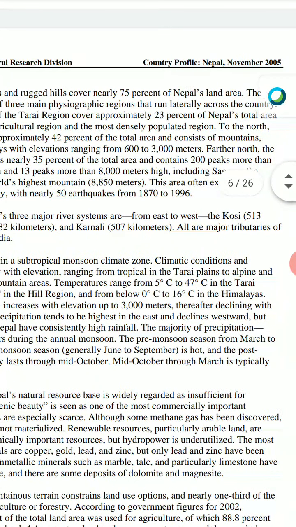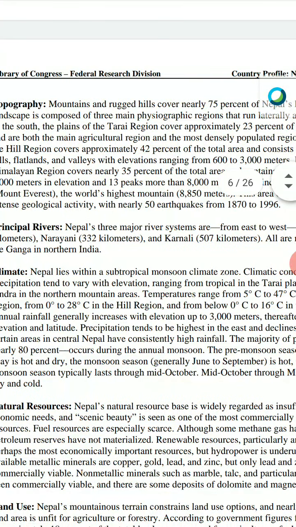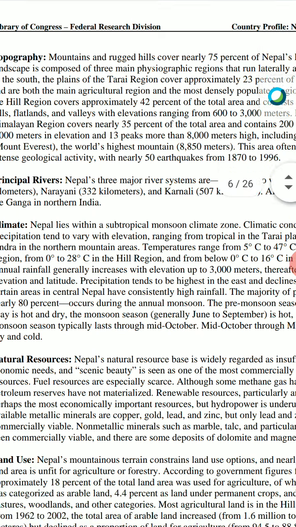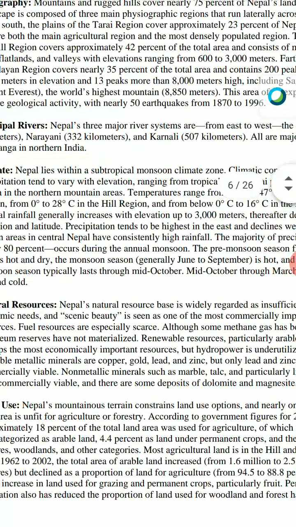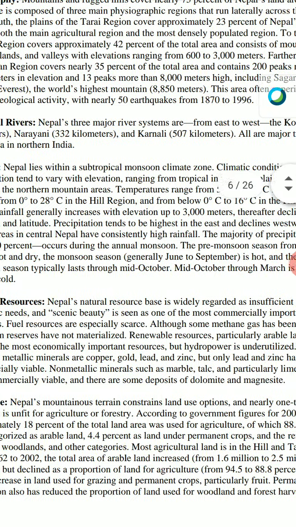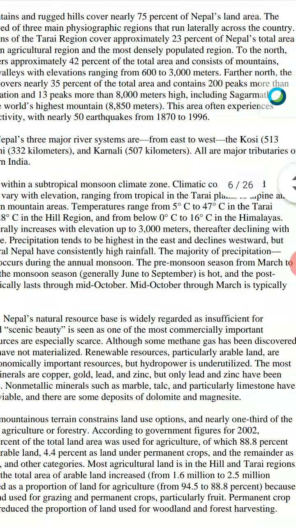So it is almost more than half of the country, close to 75% is covered by the hilly areas, and the rest is covered by the Tarai region, which is basically a small and principal rivers. Talking about Nepal's three major river systems, from east to west, it is the Kosi, then Narayani and Karnali. All are the tributaries of the Ganga river system.